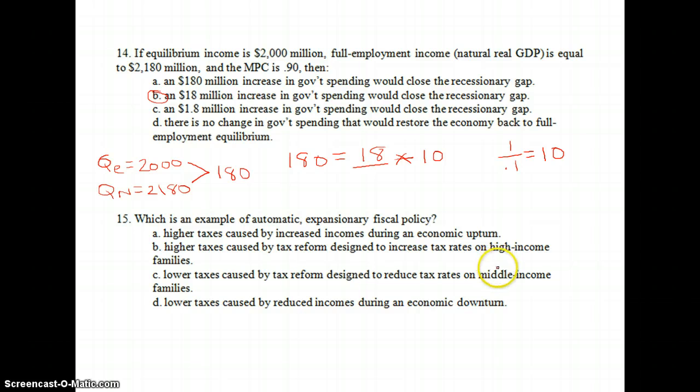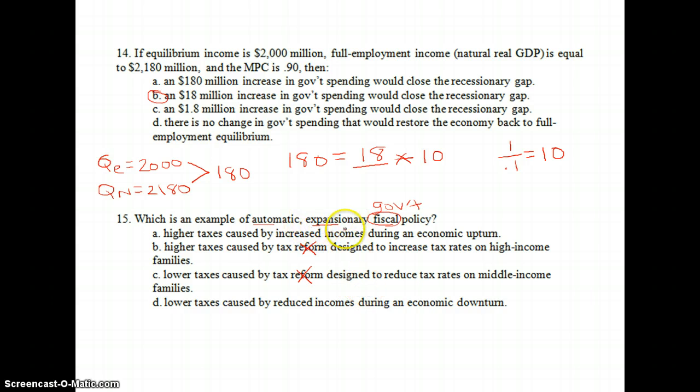And number 15, we see something we'll move right into after the test. So automatic expansionary fiscal policy. Fiscal means we're looking at government making changes. All right, we can have automatic, so that means that it happens as the economy is changing automatically, therefore no reform is part of the automatic policy change.